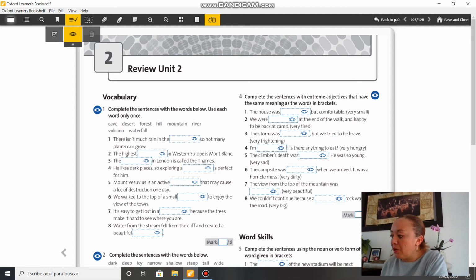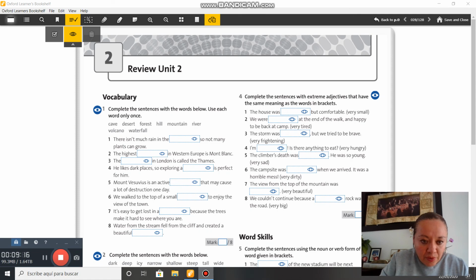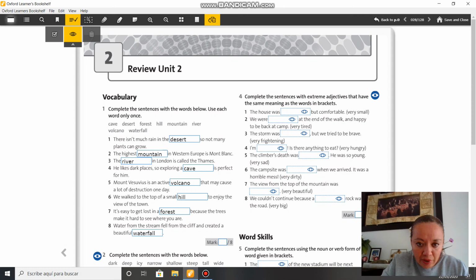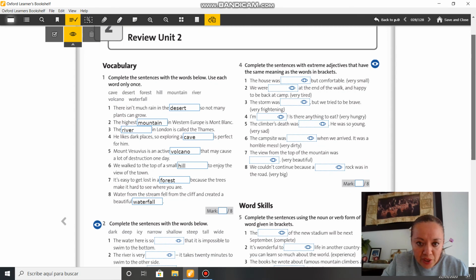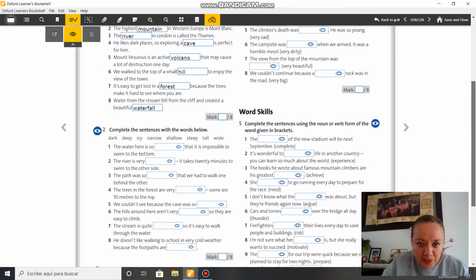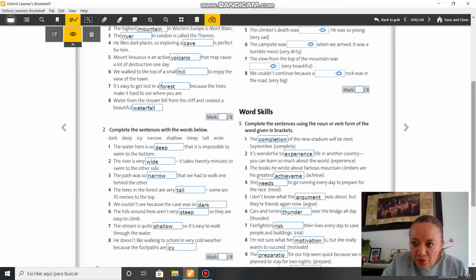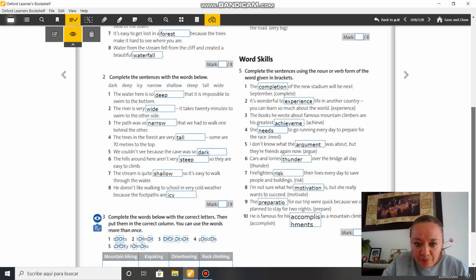And we have the review. Okay, let me check my time. Oh, we won't have enough time. Number 1. Okay, here are the answers: desert, mountain, river, cave, volcano, hill, forest, and waterfall. Number 2. Check the answers, please. Check the answers for number 5.